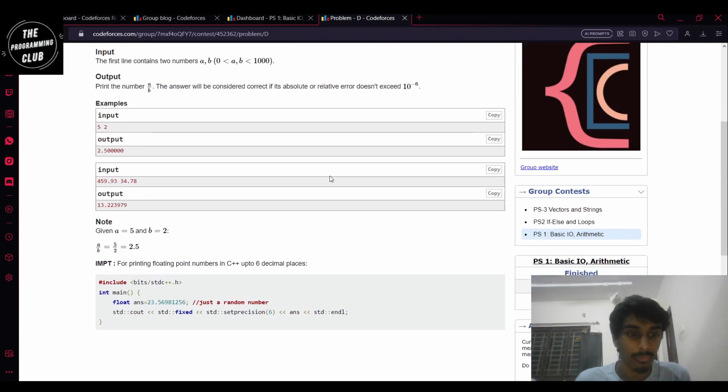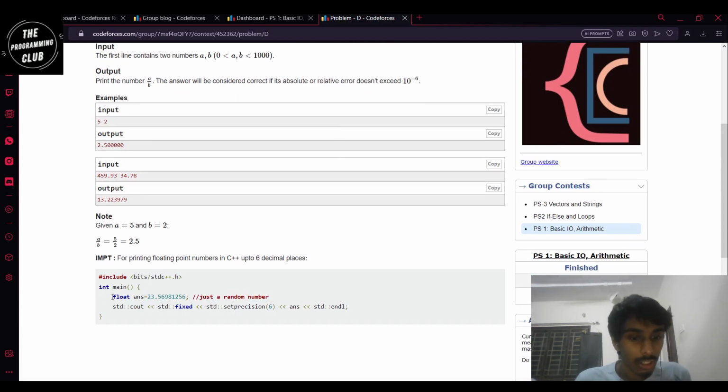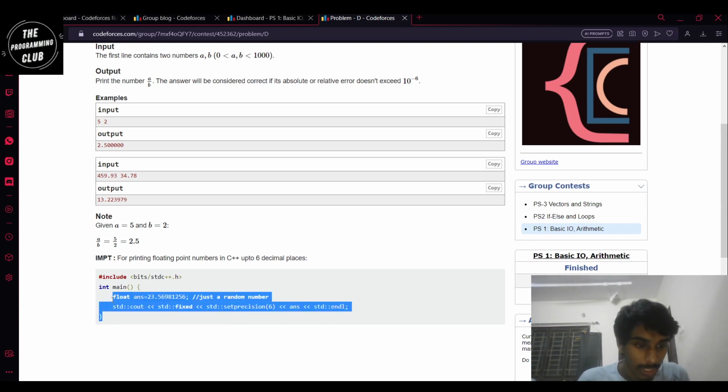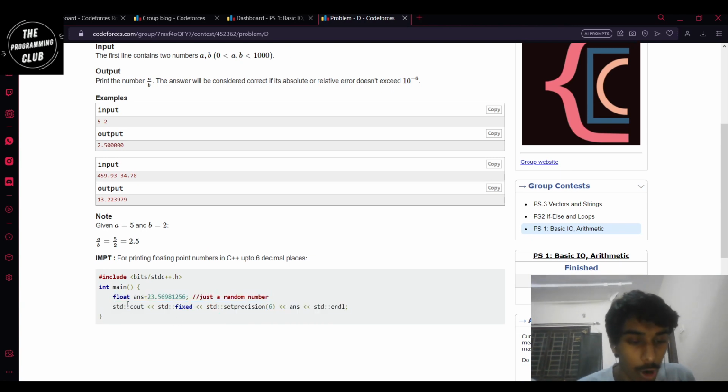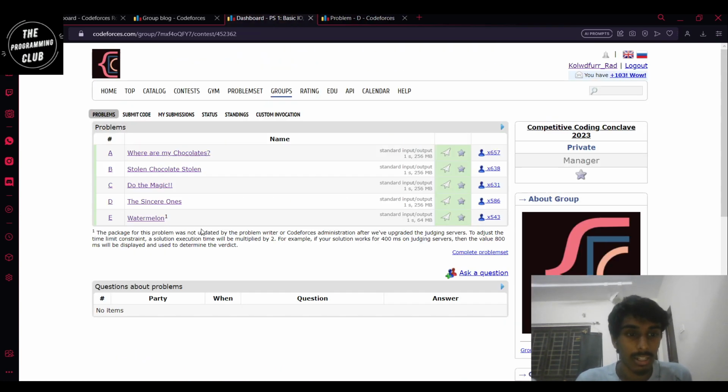Accepted. So note this syntax for outputting decimal places up to a certain number, and don't get confused with std here. We did not write std in all these places because we just wrote using namespace std above. So yeah, let's move to the last problem.